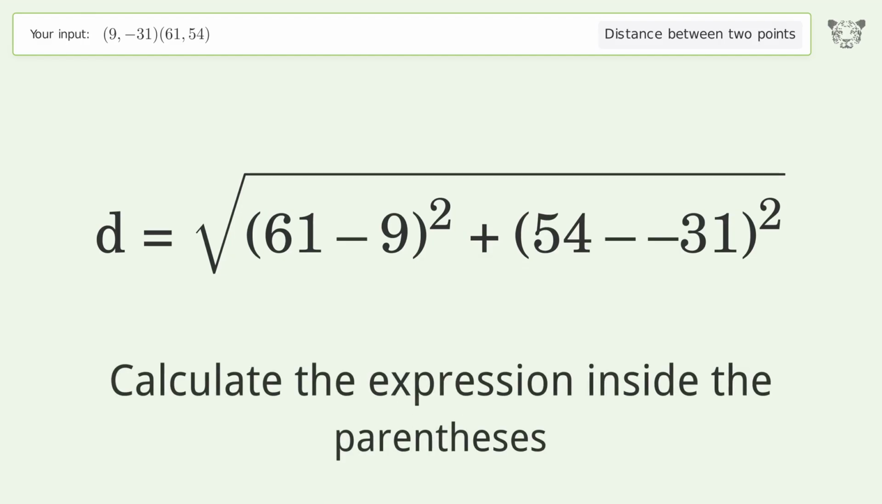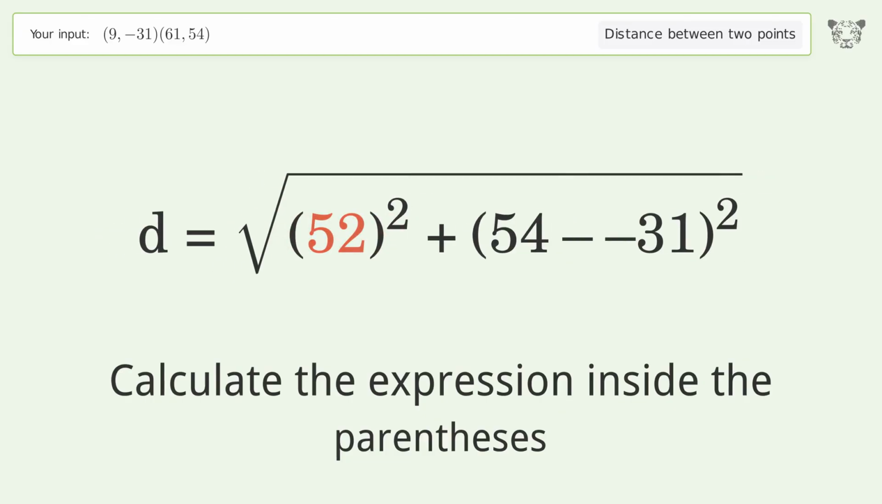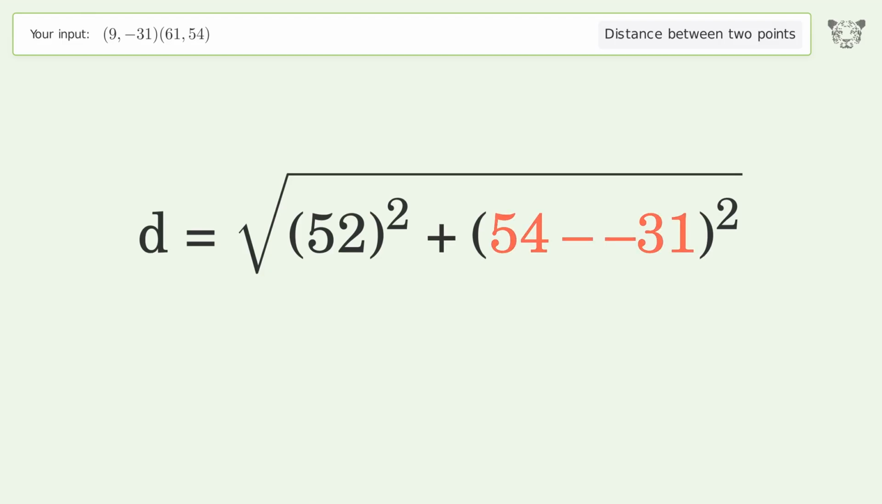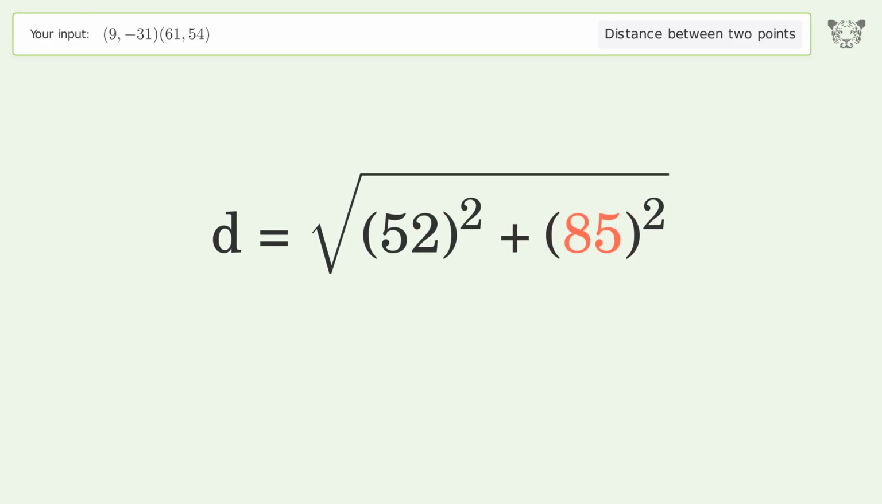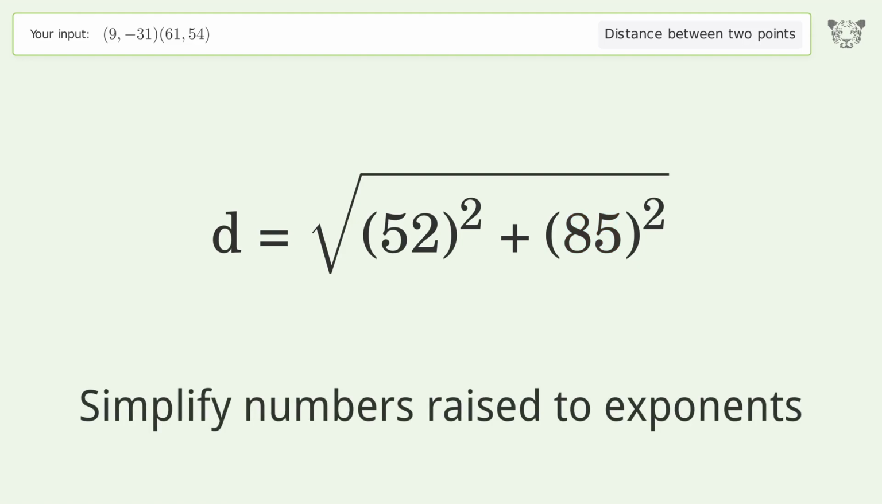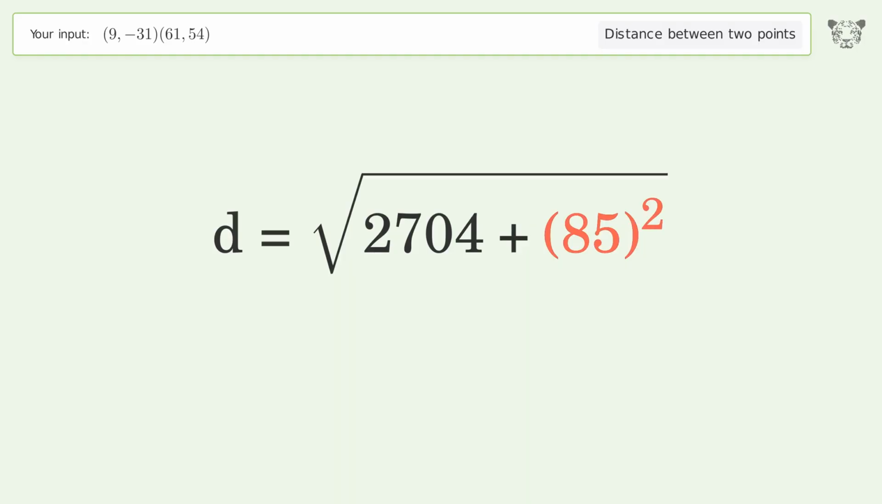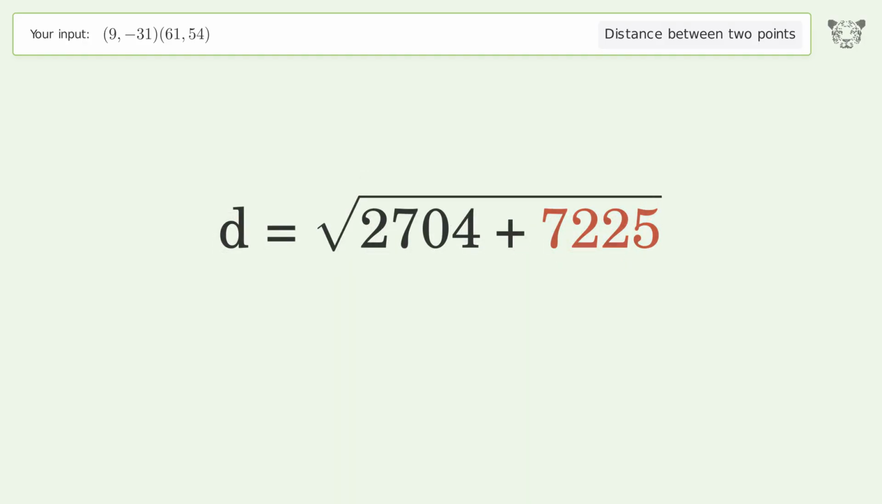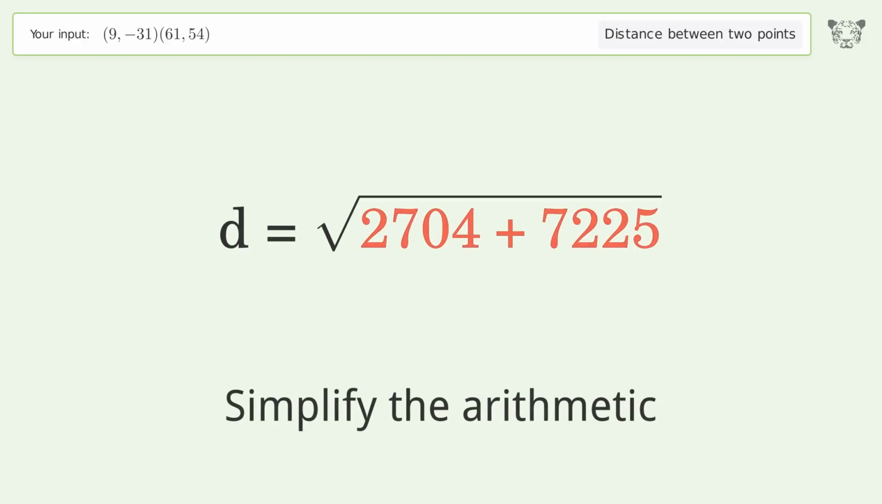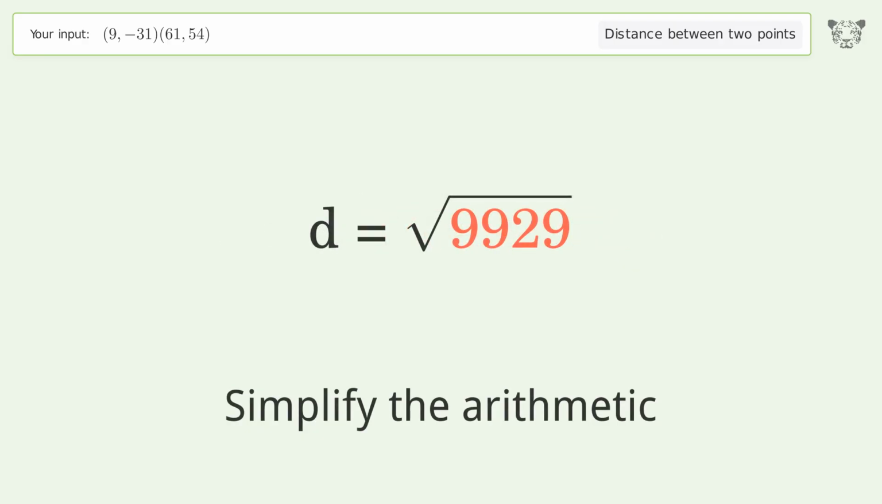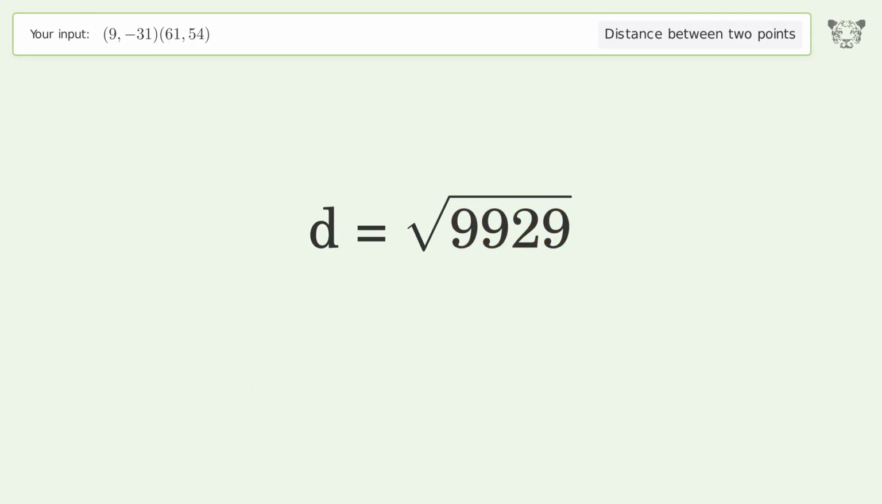Calculate the expression inside the parentheses. Simplify numbers raised to exponents. Simplify the arithmetic. And so the distance between the 2 points is the square root of 9,929 or 99.644.